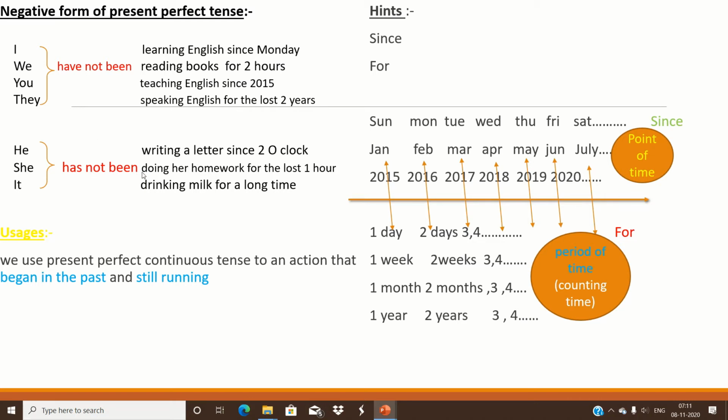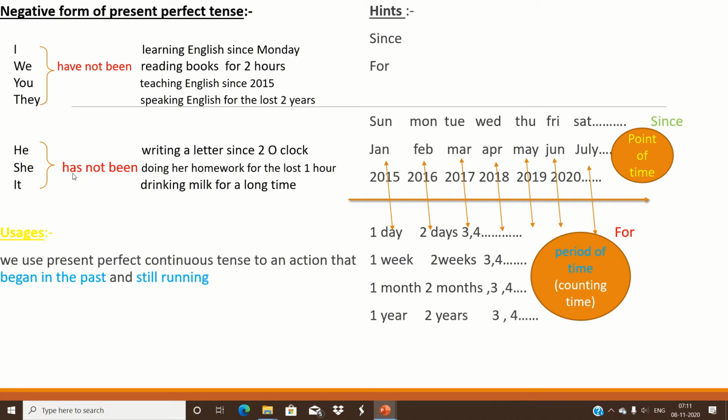He has not been writing a letter since 2 o'clock. She has not been doing her homework for the last 1 hour. It has not been drinking milk for a long time. So the only change we made is that the sentence is the same, but we added not to the auxiliary verb has or have.